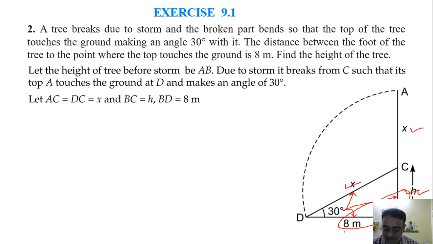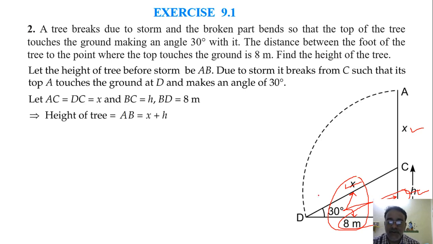Tan theta. Very good. And for finding x, we will see these two, adjacent and hypotenuse. Which trigonometric ratio will we use? Cos theta. Very good. Right, so we'll find the x value first.